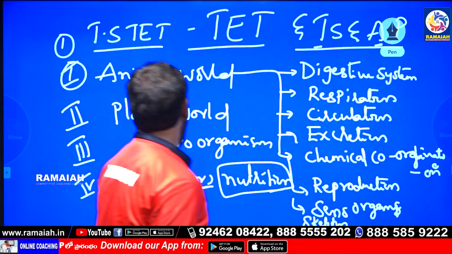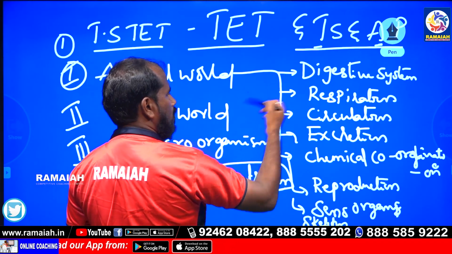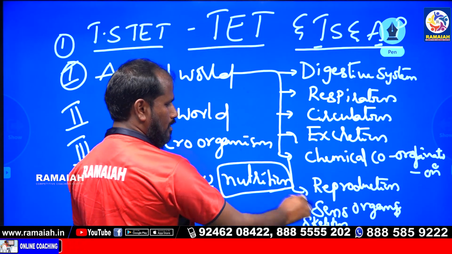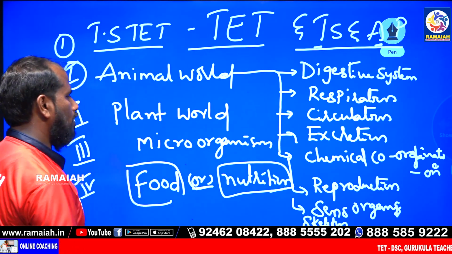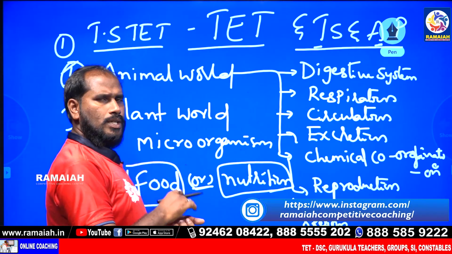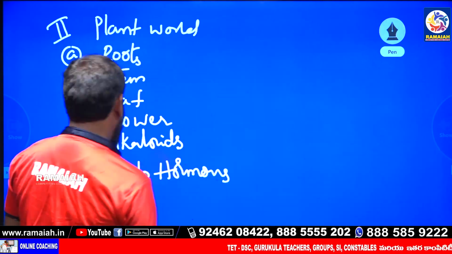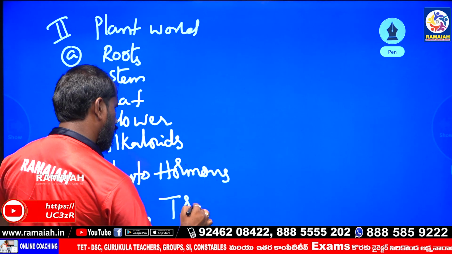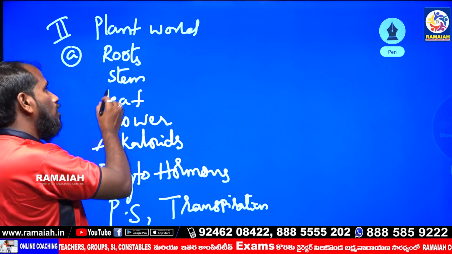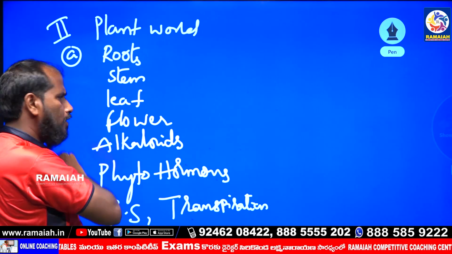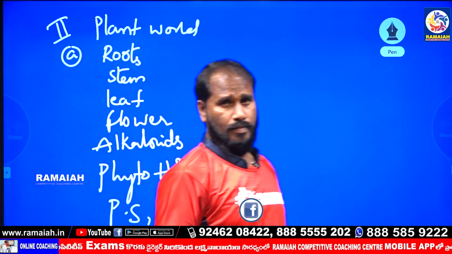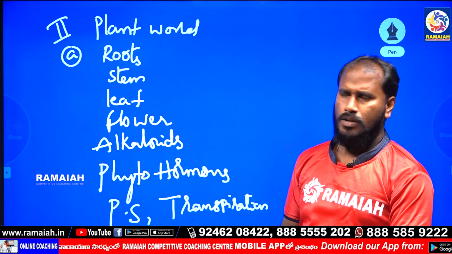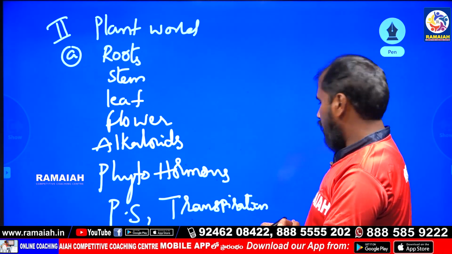This includes digestive system, respiratory system, circulation, excretory system, chemical coordination, reproduction, sense organs, and next in plant world, photosynthesis, phytohormones, and transpiration, and primary parts like root, stem, leaf, flower, alkaloids. This is the second unit, and third